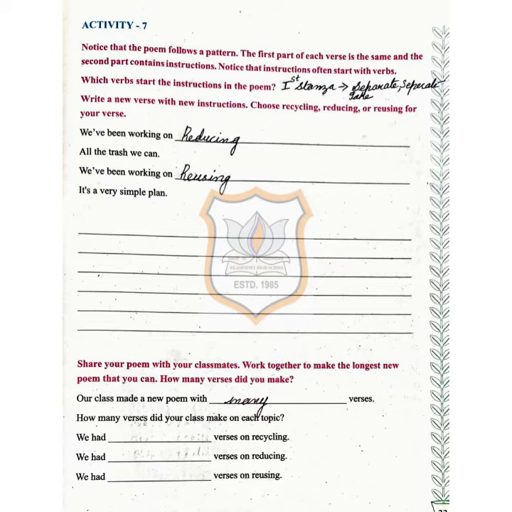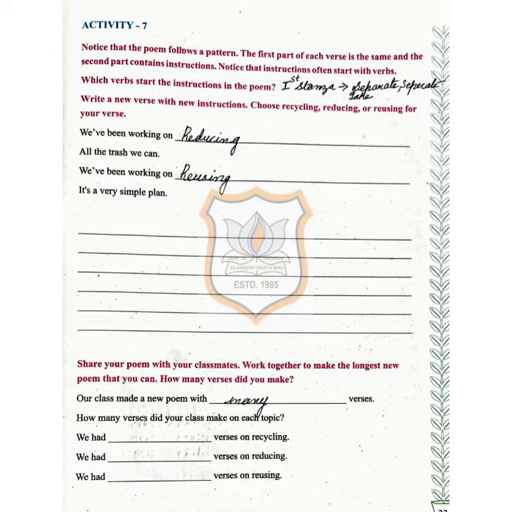We have already discussed a poem in activity number 6, working on the trash. From that, what we have to do is find out the verbs that start the instructions in the poem. In the first stanza, the instruction verbs are separate, separate and take. In the second stanza, the instruction verbs are don't go, use, don't buy and reduce. And in the third stanza, they are don't, use and give. So these are the instruction verbs given in the activity number 6 poem.